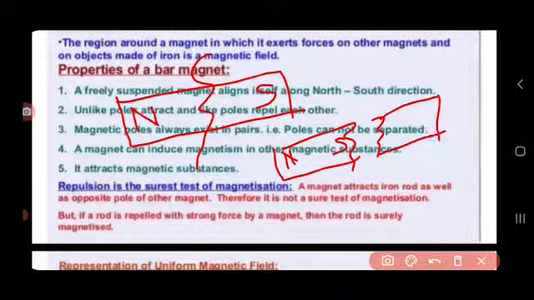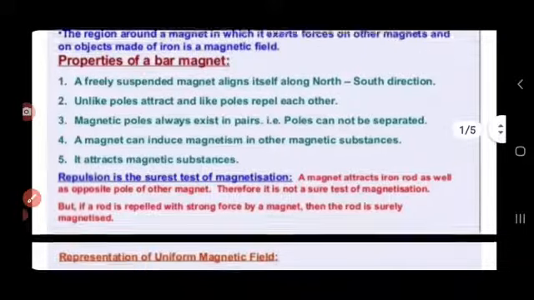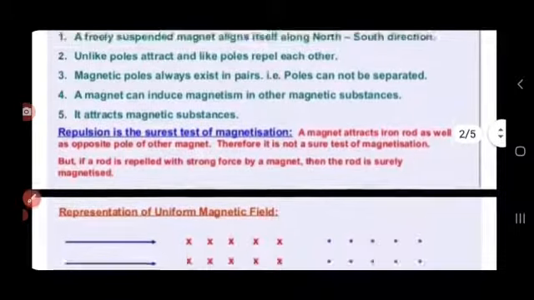Why is it so? Suppose two substances are brought closer to each other and they attract each other. Maybe the attracting substances are a magnet and a magnetic substance, or opposite poles of magnets.